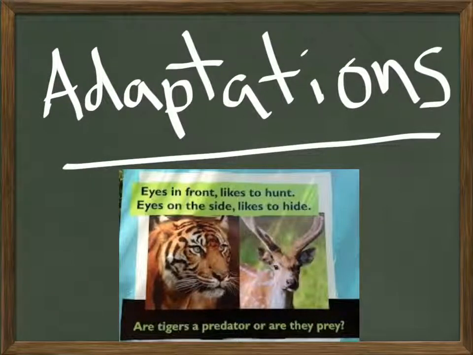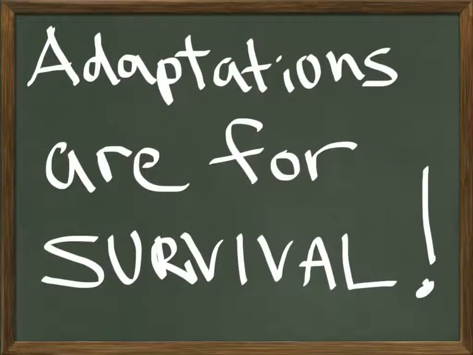Okay, I want to talk about adaptations. Alright, and as you can see in this illustration, the predator, the tiger here, has developed eyes in front, and the deer here on the right has eyes that are on the side. And there's a little rhyme here, if you will. It says, eyes in front likes to hunt, eyes on the side likes to hide. So, are tigers predator or prey in this picture? Right, they're predators. And of course, adaptations are for survival.